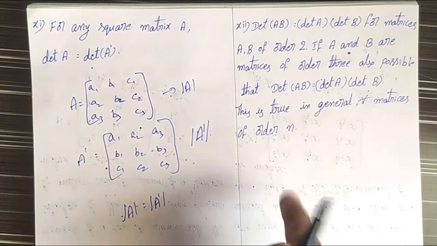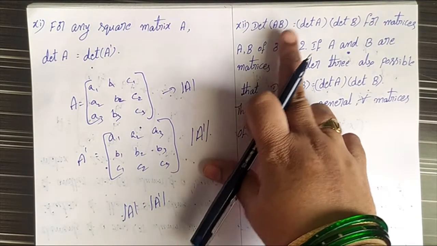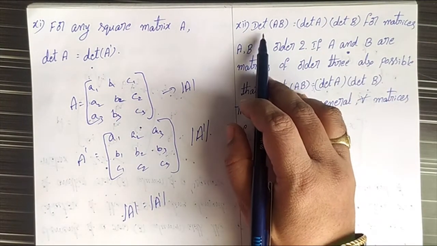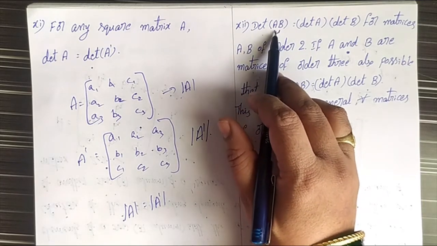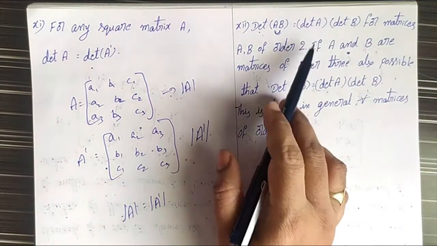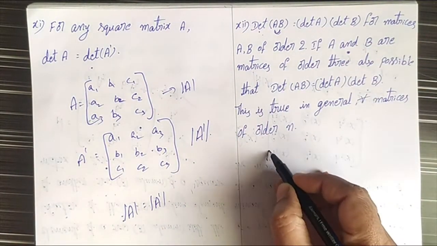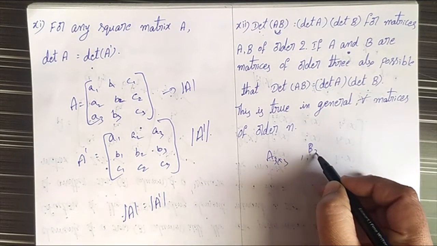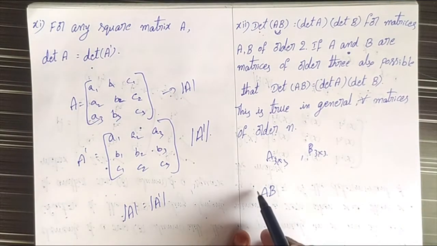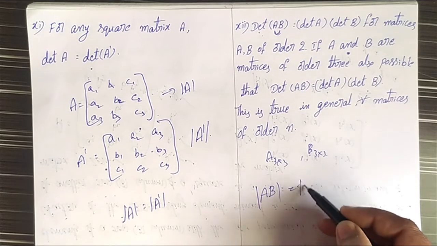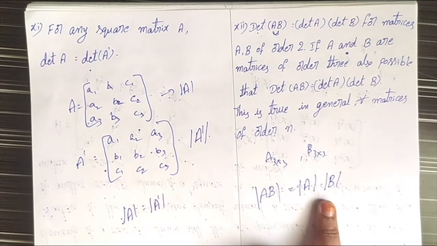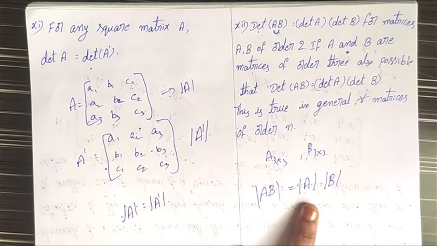Next, the 10th property is that determinant of AB equals determinant of A into determinant of B. If we find the product of two matrices, the determinant value is equal to the product of the individual matrices' determinants. That means if A is of order 3 by 3 and B is of order 3 by 3, then AB is possible. The AB matrix determinant value is equal to the product of the individual matrices' determinants. That means det AB equals det A into det B.